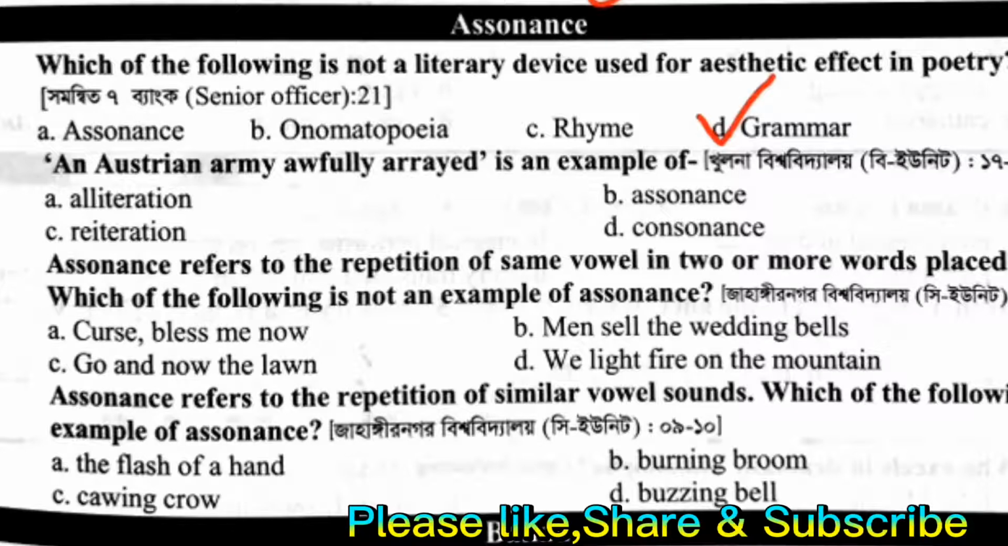Grammar. An Austrian army awfully arrayed is an example of assonance. Assonance refers to the repetition of the same vowel in two or more words placed closely. Which of the following is not an example of assonance? Curse. Place me now. Assonance refers to the repetition of similar vowel sounds. Which of the following is an example of assonance? The flash of a hand.